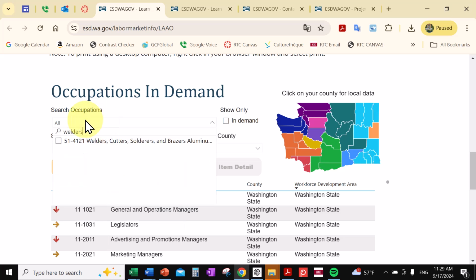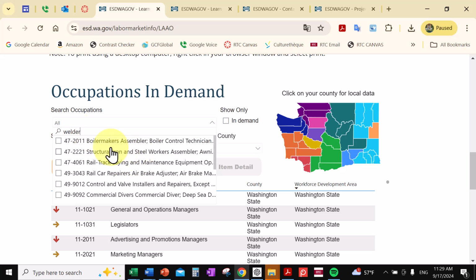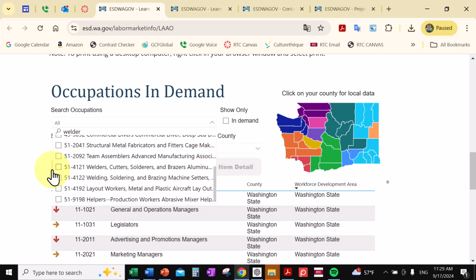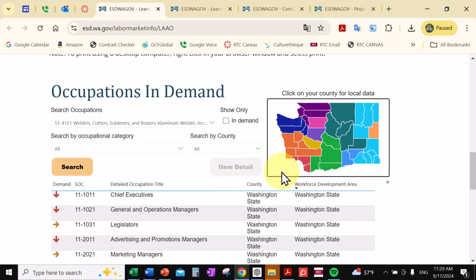Okay, let's search back up in this box up here. Let's take the S off of that and just put welder. Now it showed up here. So I have some choices, and you can pick any that you want, welding or soldering or brazing. Either one of these are okay. Just go ahead and pick one. And then again, click out over here. And so now I have welders there.